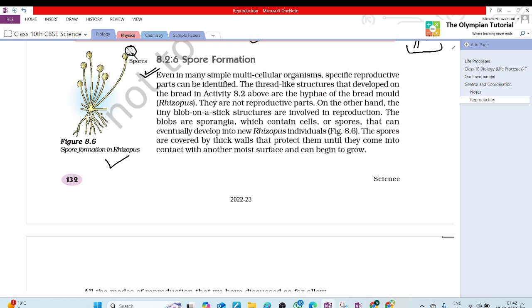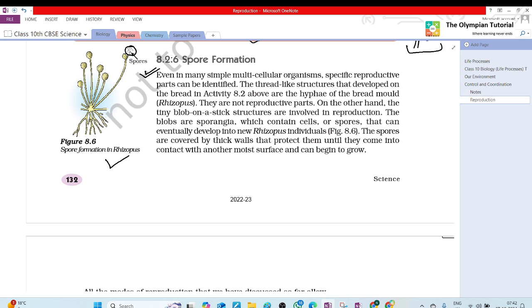Even in many simple multicellular organisms, specific reproductive parts can be identified.